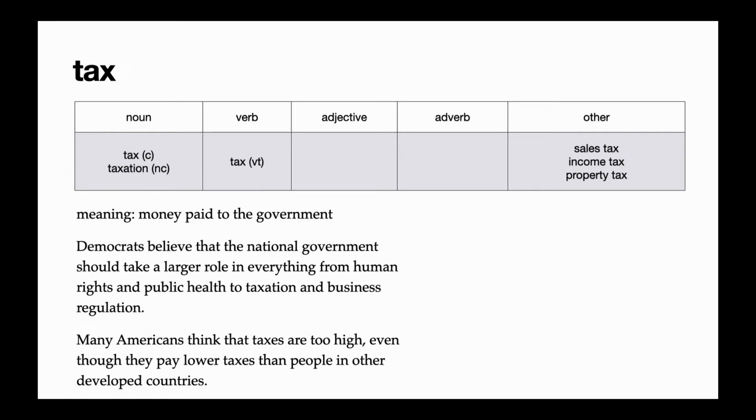In the second example, we see taxes used as a plural noun. Many Americans think that taxes are too high, even though they pay lower taxes than people in other developed countries. We also have tax, the verb. The government taxes its citizens. That means they collect taxes.